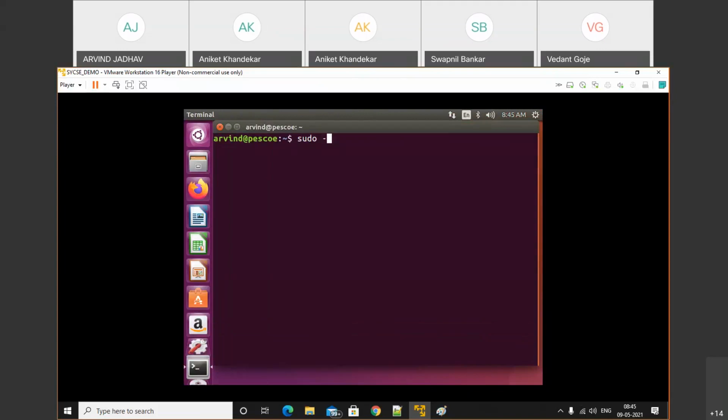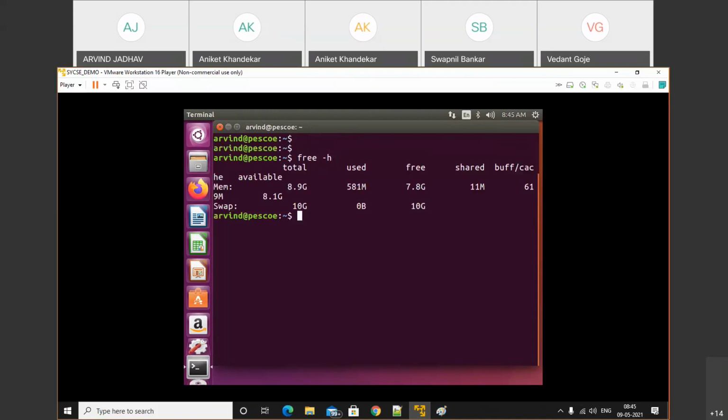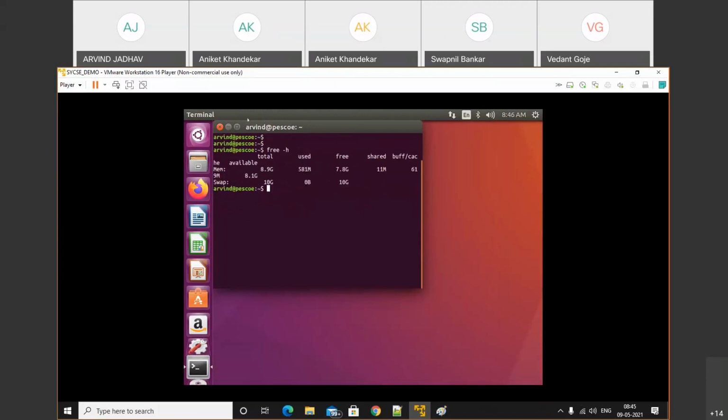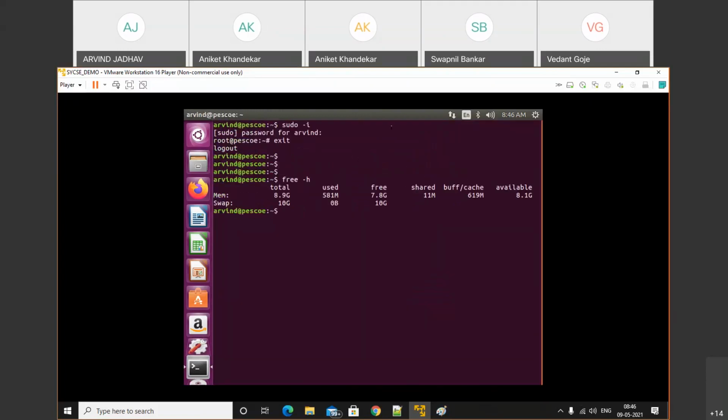sudo -i. Successfully logged in by using the root. So I changed the host name. That's why it was showing the error. So now I will check free -h. Sudo swapoff. Now again I will check. Now see, we successfully executed that command.